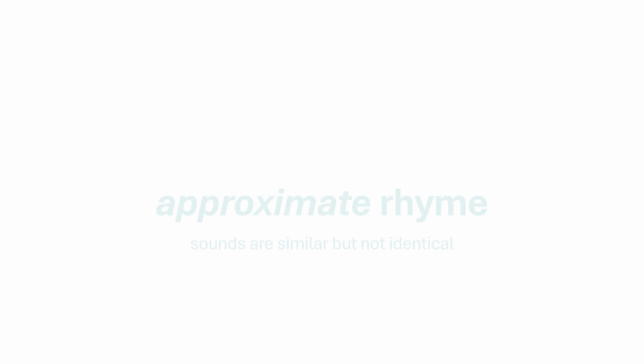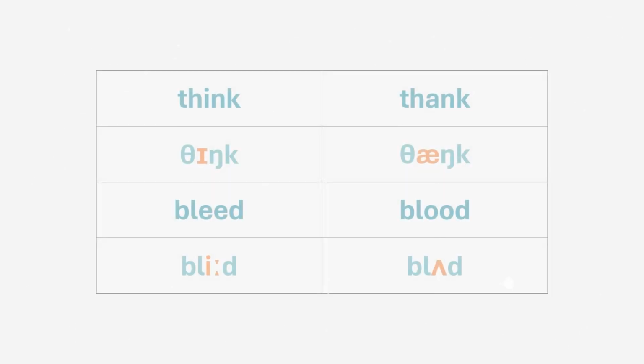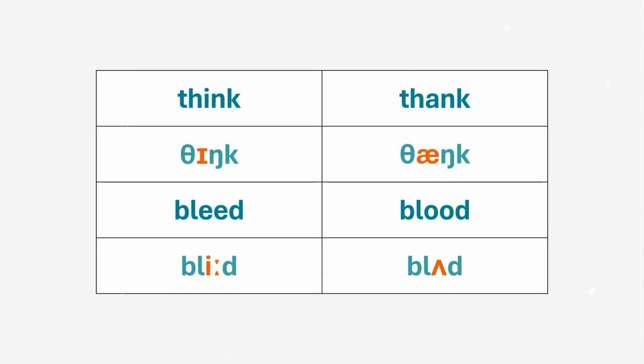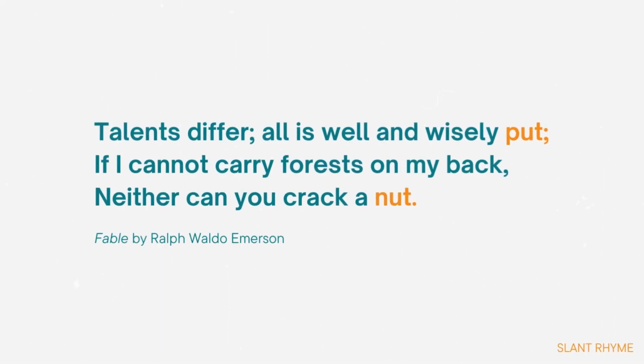A slant rhyme, also known as half rhyme, imperfect rhyme, near rhyme, or off rhyme, is an approximate rhyme. This occurs when rhyming words have sounds that are alike but not exactly the same. For example, thank and think, blood and bleed, etc. An example of slant rhyme can be seen in the final lines of Emerson's The Mountain and the Squirrel.